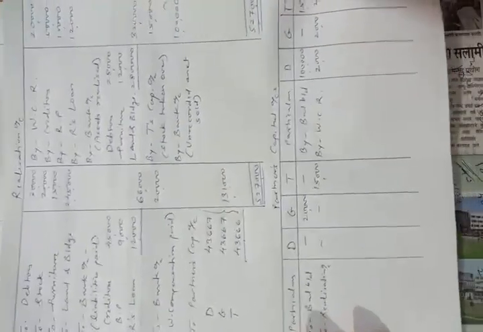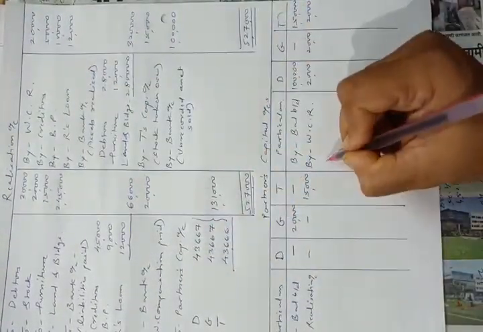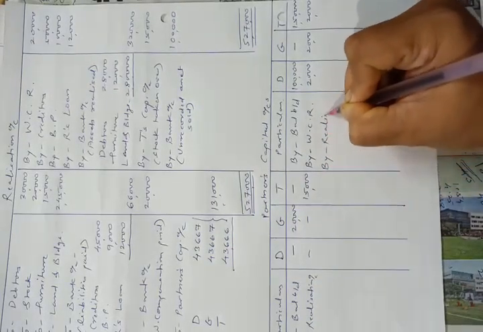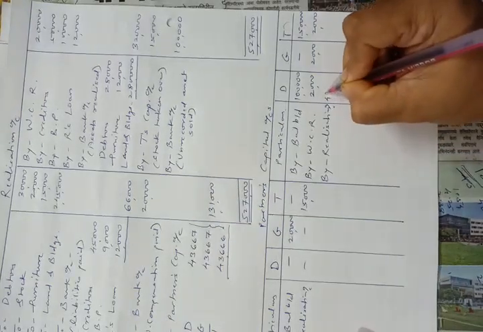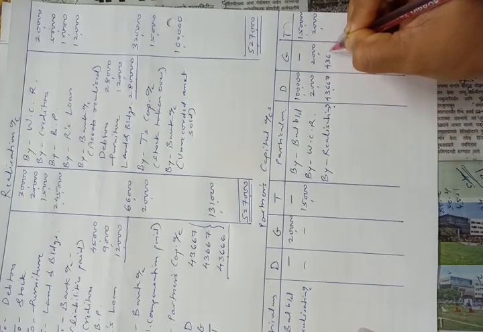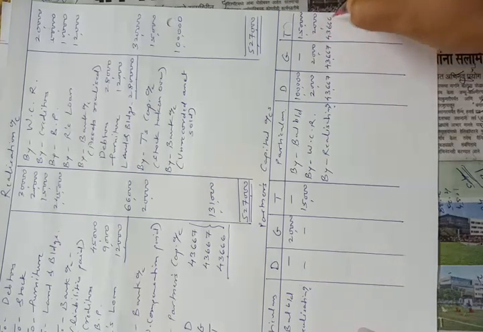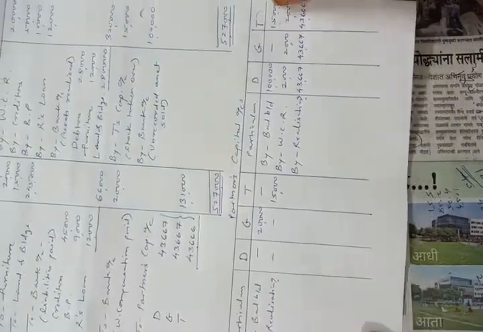So now we have to make the second posting. Debit side of realization account, capital account, means credit side of capital account by realization account. 43,667. Okay.